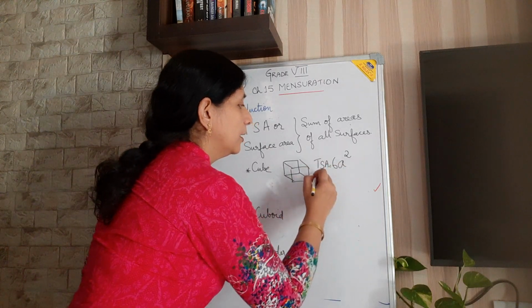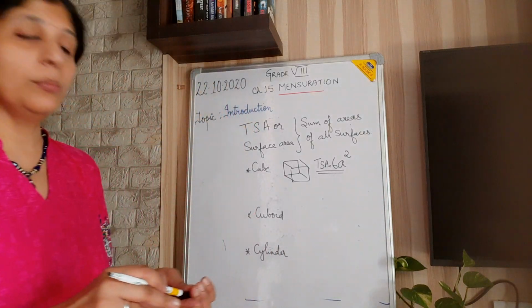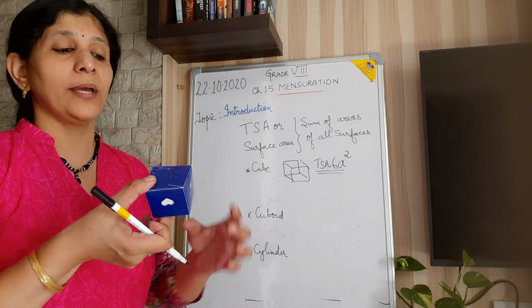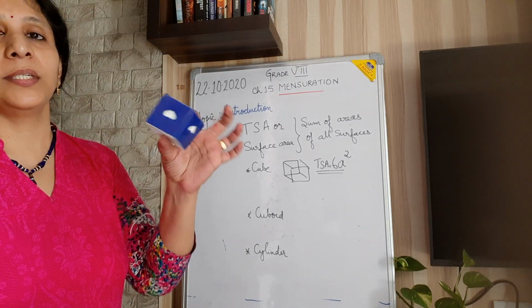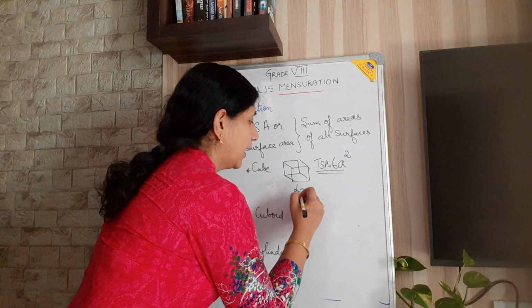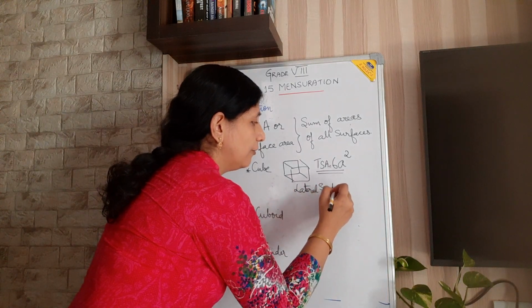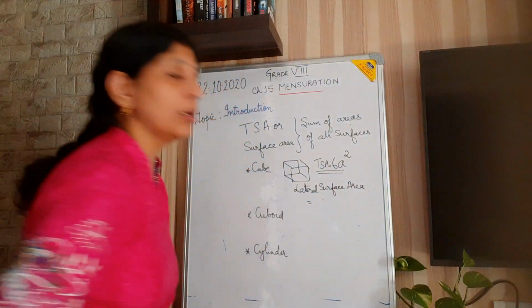Okay, then there is another term for this one. If you remove the top and bottom, then what is it? The 4 walls, isn't it? That is called CSA or LSA, lateral surface area. So if you remove the top and bottom, then we get CSA or LSA.